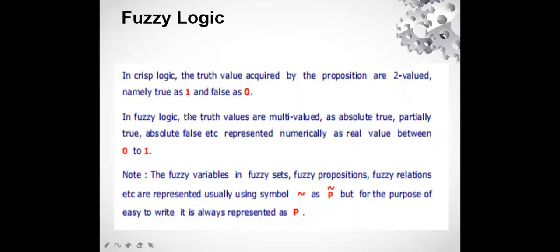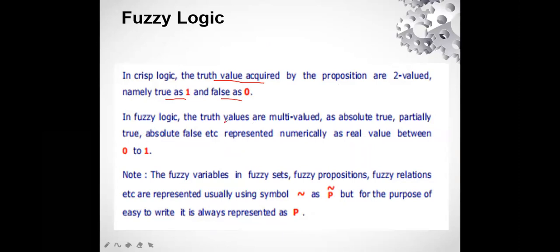I just wanted to give you a review back over the fuzzy logic. What is fuzzy logic? Fuzzy logic is where the truth value stands as multi-valued. That means in the crisp set we have the truth value which is acquired by the proposition which is only two valued, such as true as 1 or false as 0.